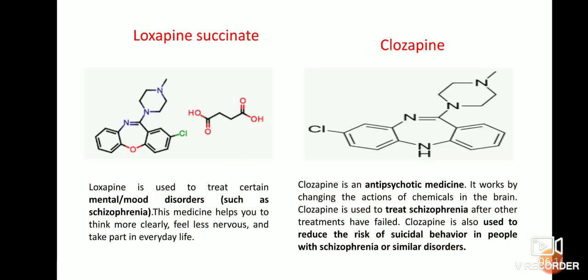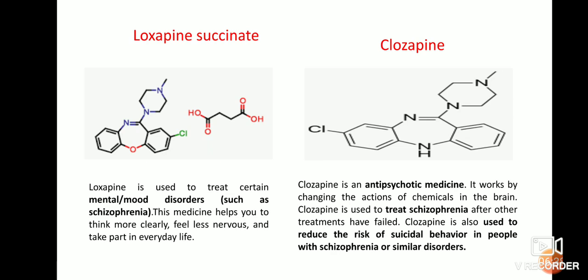Next one is loxapine succinate. This is also one of the drugs that comes under antipsychotic drugs, mainly used to treat mental or mood disorders. The medicine helps you think more clearly, feel less nervous, and take part in everyday life.